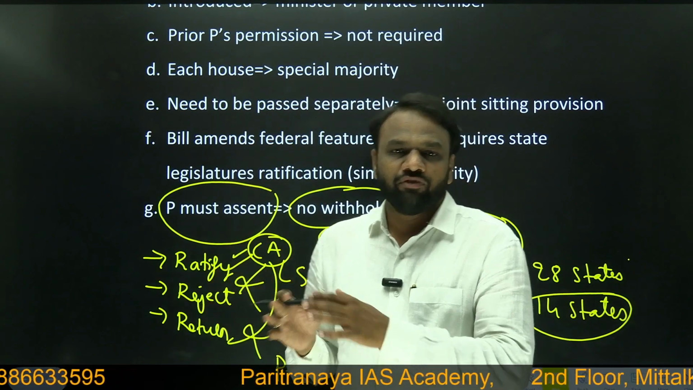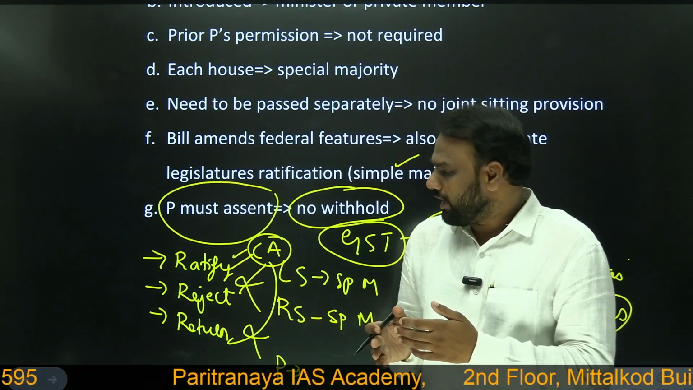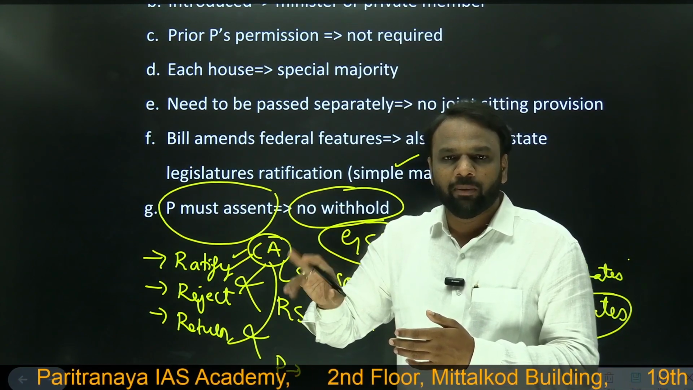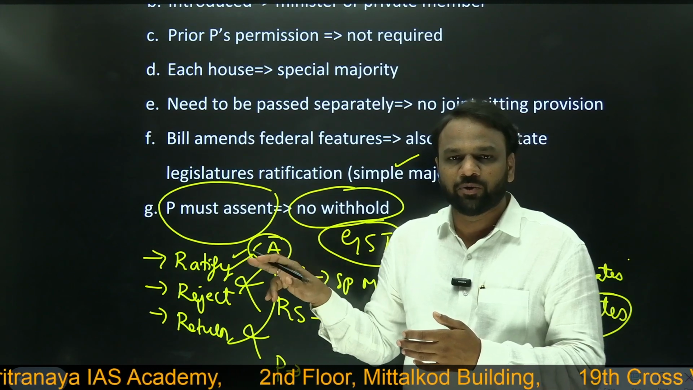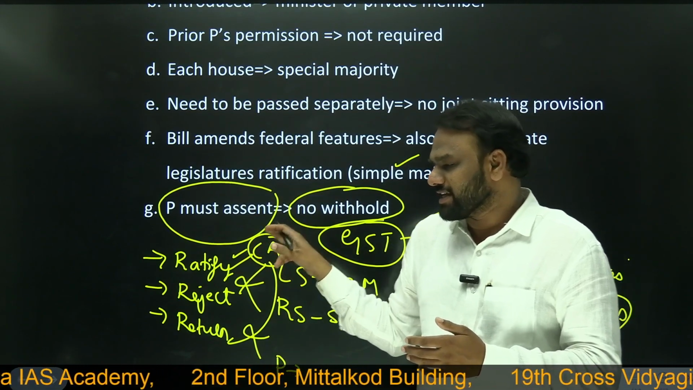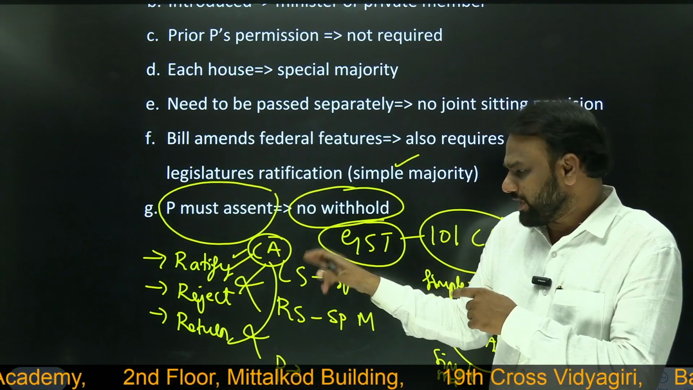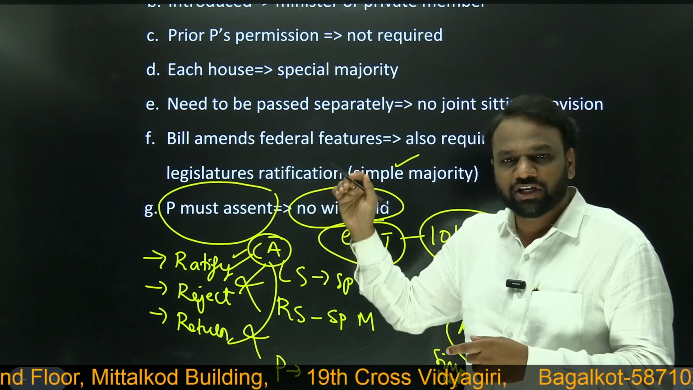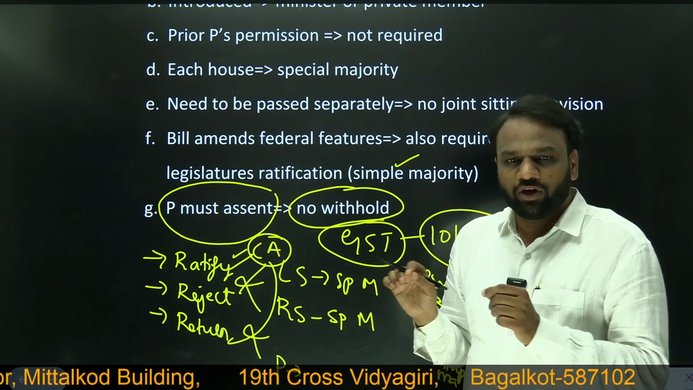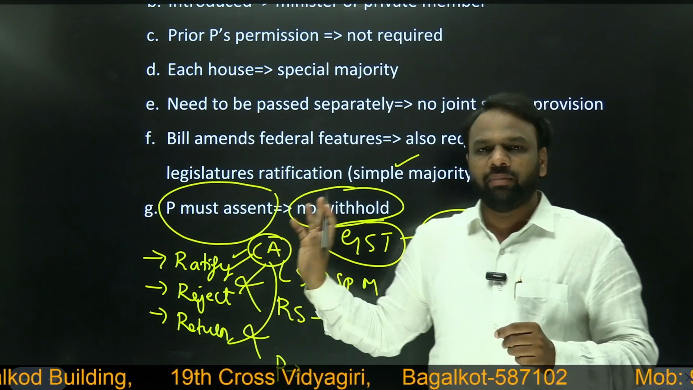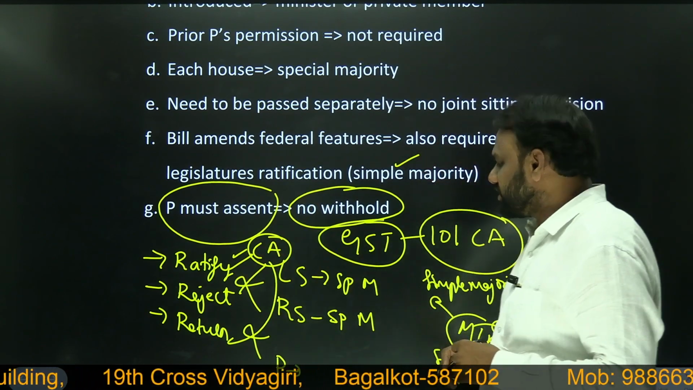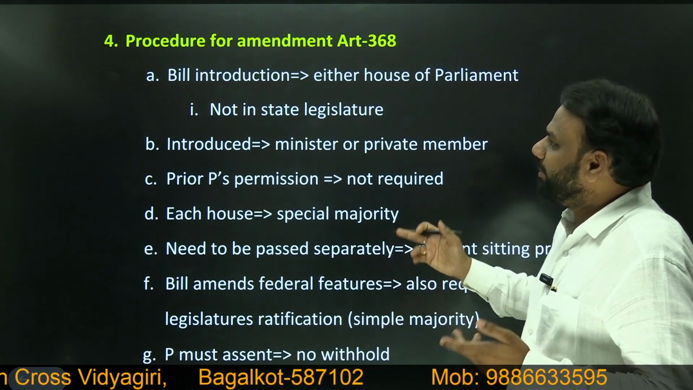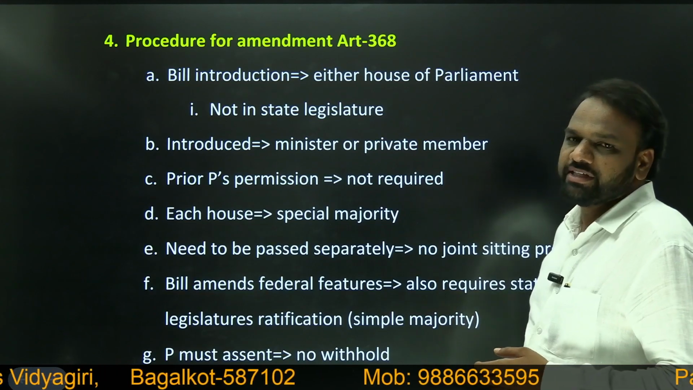In a separate class, we have discussed in detail what the president can do with respect to an ordinary bill, a money bill, and also a constitutional amendment bill. Just as a recap, the president should always ratify a constitutional amendment bill. He should sign it. He cannot say no. He cannot reject it, and similarly, he cannot return it. So this is the procedure involved with respect to amendment of the constitution under article number 368.